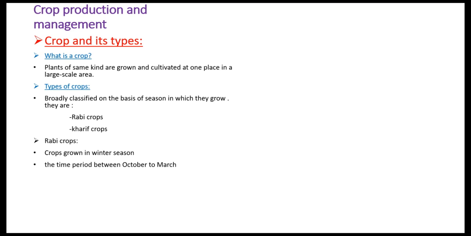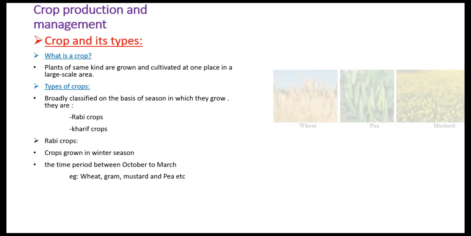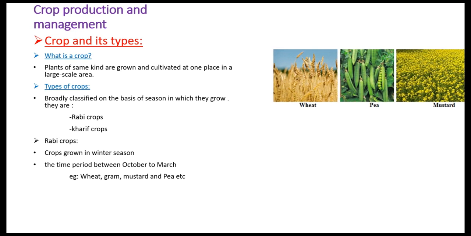The crops are sown in October, and the farmer has to harvest the crop before the month of March. Examples: wheat, gram, mustard, and pea, etc. Here in the picture you see wheat, pea, and mustard.